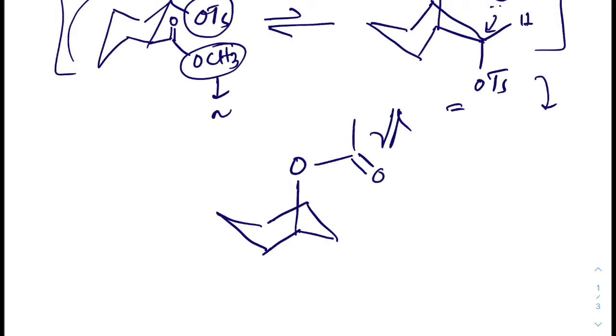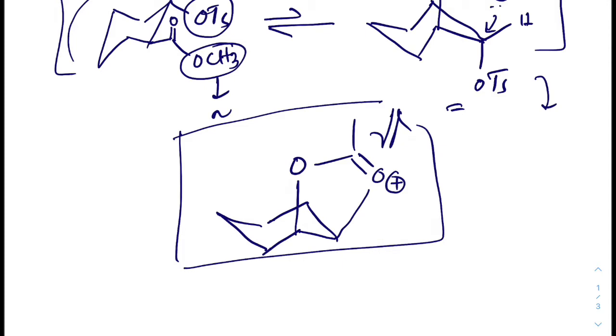After taking part in NGP, there will be a positive charge and it will eliminate the tosyl group, and this bond is actually equatorial and it has eliminated the tosyl group, and this is a common transition state.